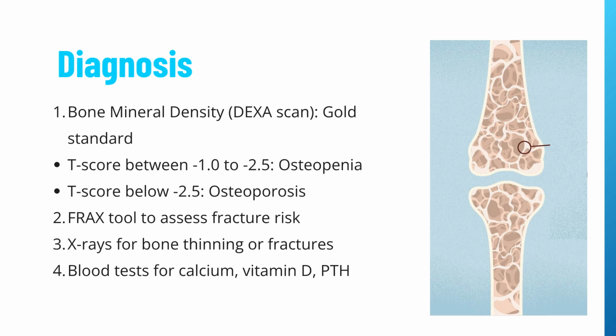A T-score of -1.0 to -2.5 means low bone mass or osteopenia. A T-score of -2.5 or lower confirms osteoporosis. Fracture risk assessment tools like FRAX. X-rays may reveal bone thinning or fractures. Blood tests to rule out other causes of bone loss or to check for vitamin D, calcium, and parathyroid hormone levels.